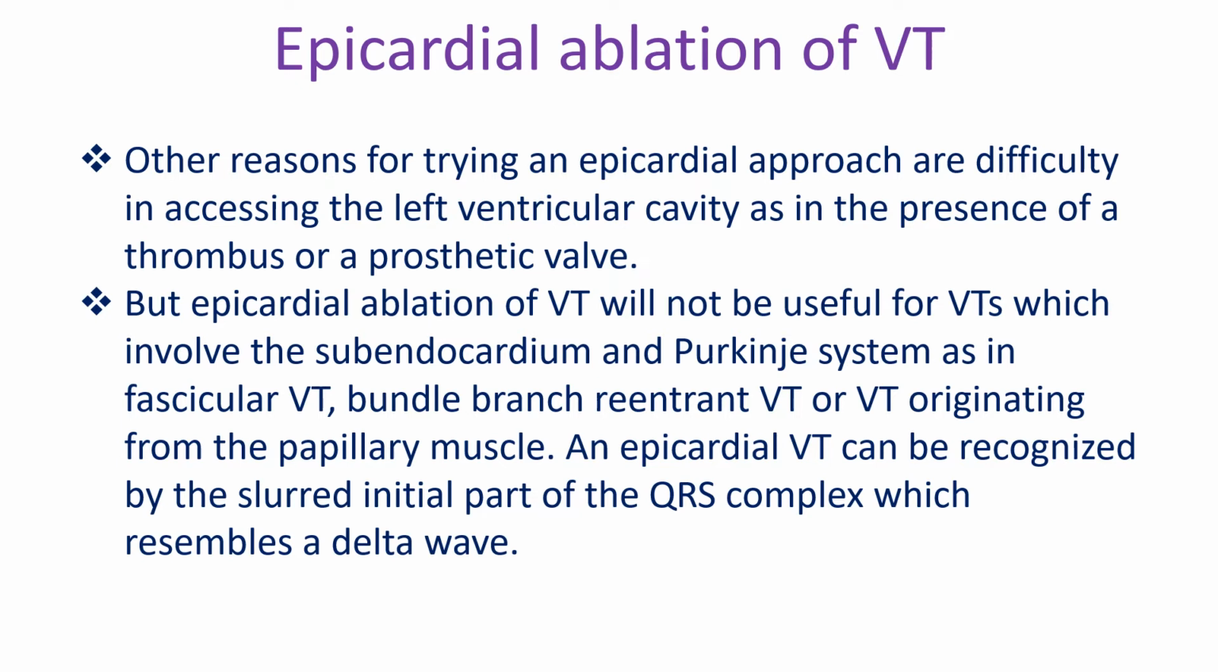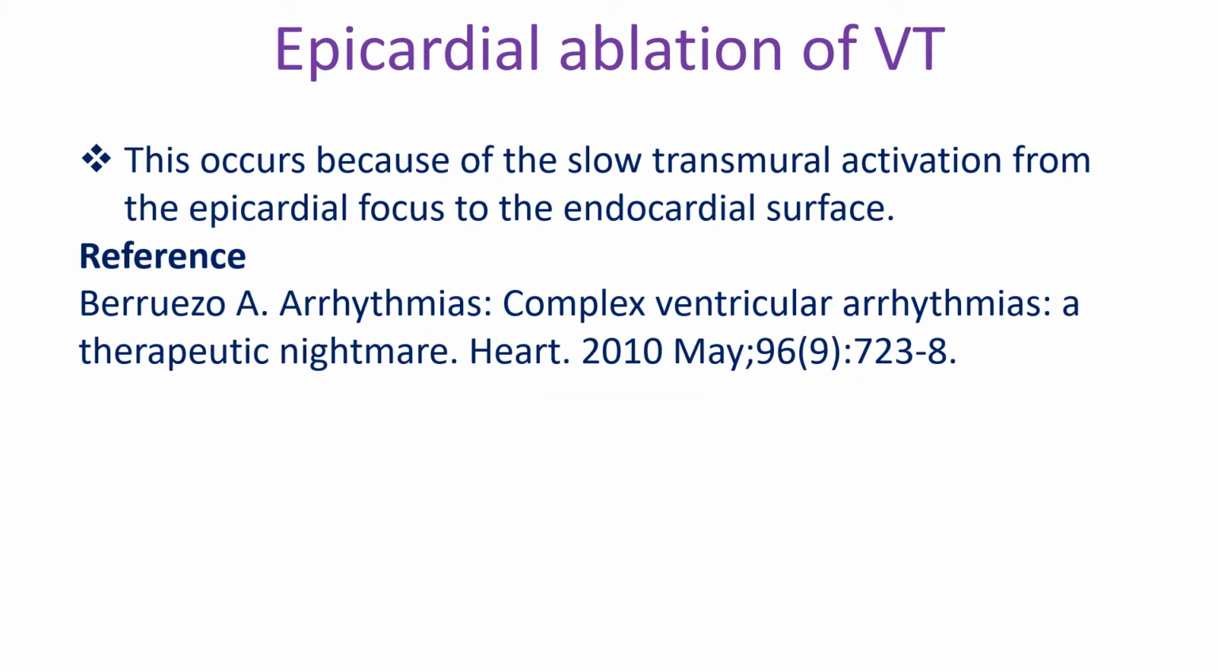But epicardial ablation of VT will not be useful for VTs which involve the subendocardium and Purkinje system, as in fascicular VT, bundle branch reentrant VT, or VT originating from the papillary muscle. An epicardial VT can be recognized by the slurred initial part of the QRS complex, which resembles a delta wave. This occurs because of the slow transmural activation from the epicardial focus to the endocardial surface.